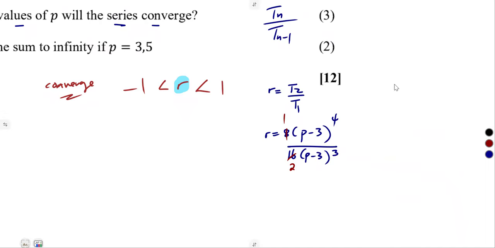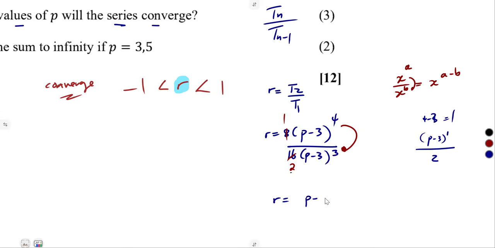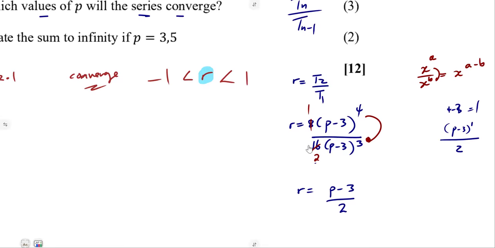These two brackets are the same, so it's just like x to the exponent of a over x to the exponent of b. We subtract exponents, a minus b, so it was going to be 4 minus 3, which is 1. So we're going to remain with p minus 3 to the exponent of 1 over 2. So that's it, p minus 3 over 2. Remember, anything to the exponent of 1 remains as it is. So this is our r there.